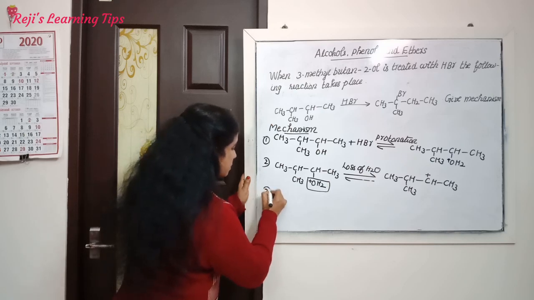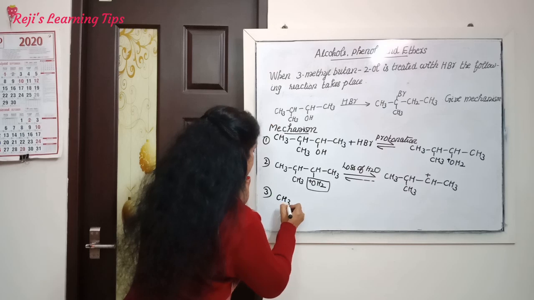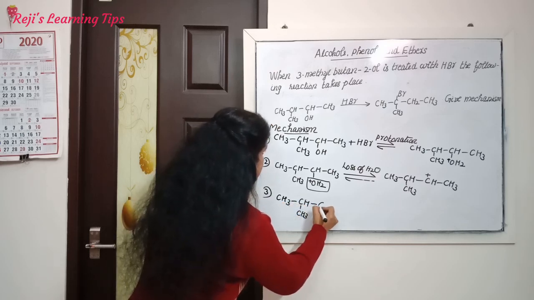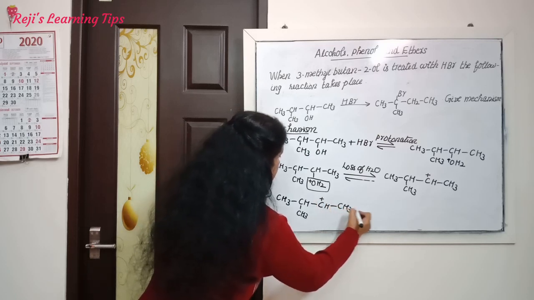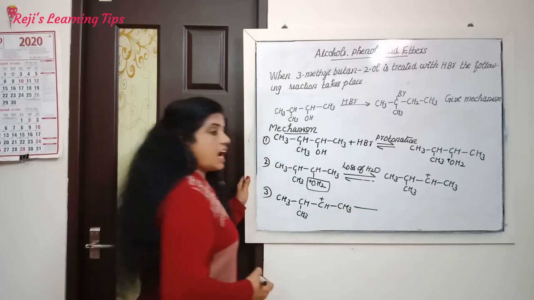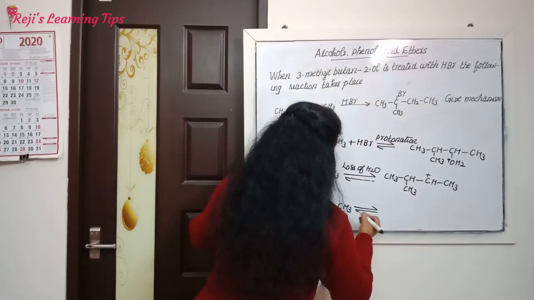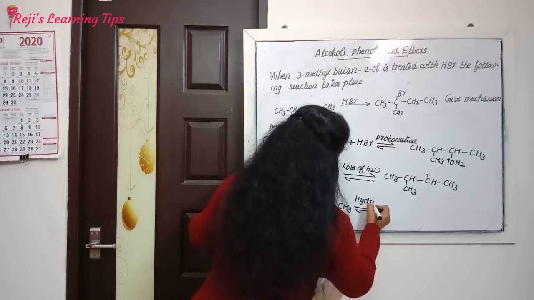So the third step is hydride shift. So CH3, CH, CH3, CH plus, CH3 undergoes hydride shift. Here we can write hydride shift.